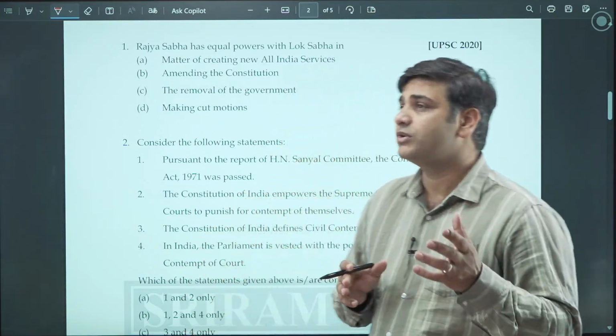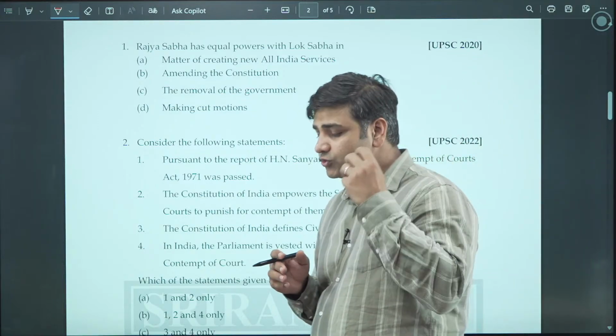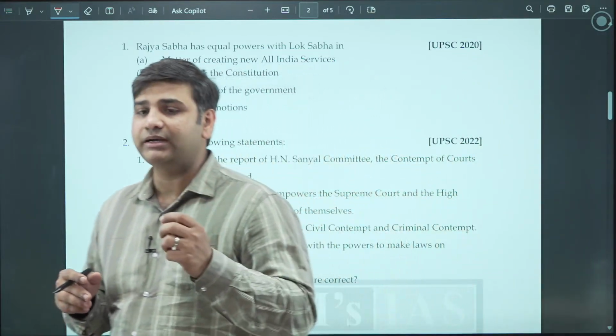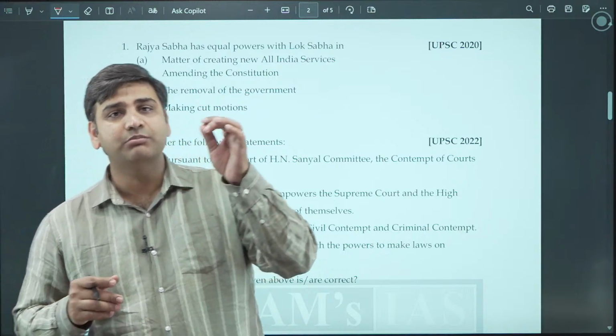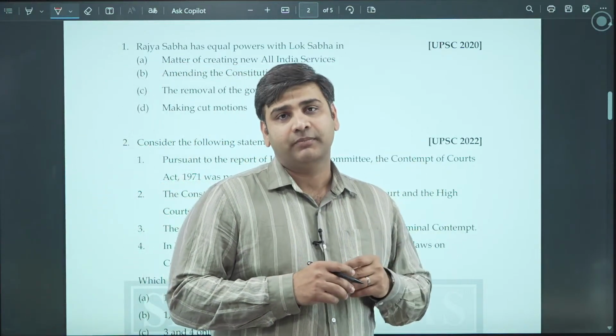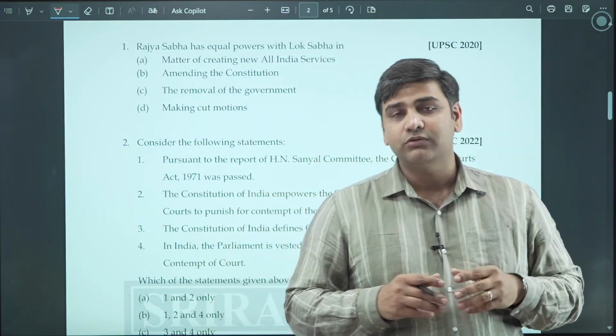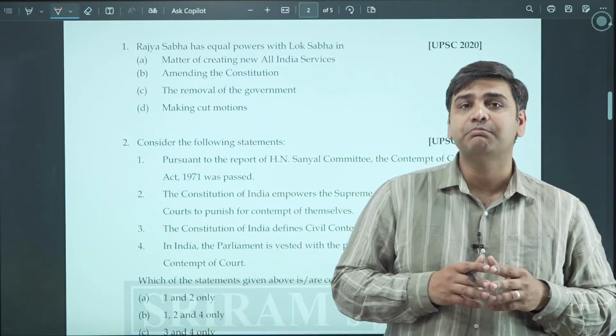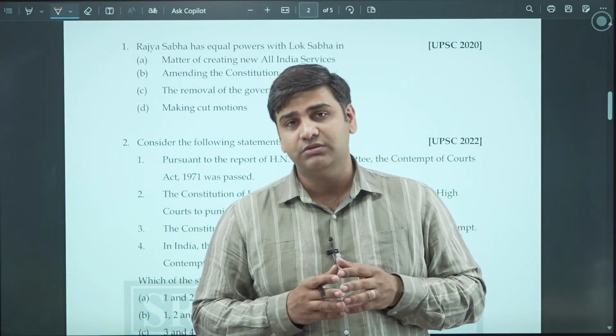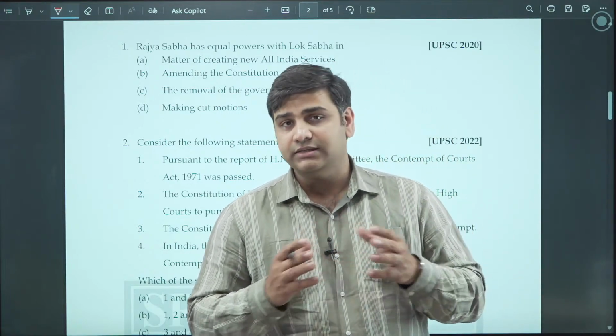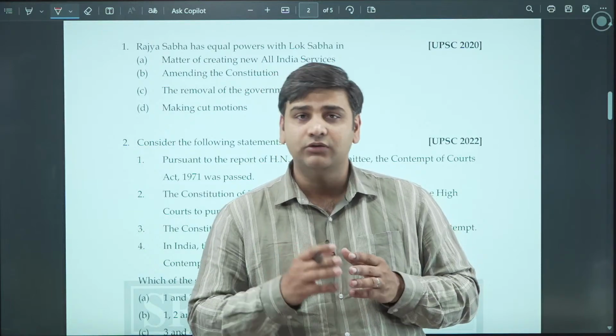So this is the basic question, and there is a basic understanding which you should have: in financial matters, the matters related with money, the money bill, the Lok Sabha has overarching power over Rajya Sabha. In other matters, the power of the elder house, the council of state, is equal to that of the Lok Sabha.